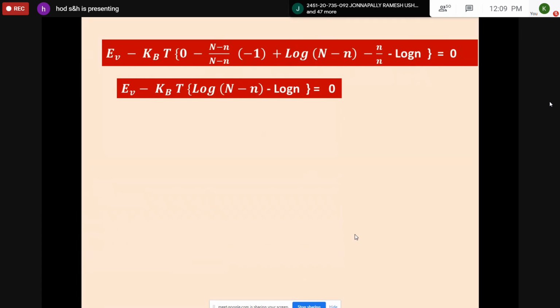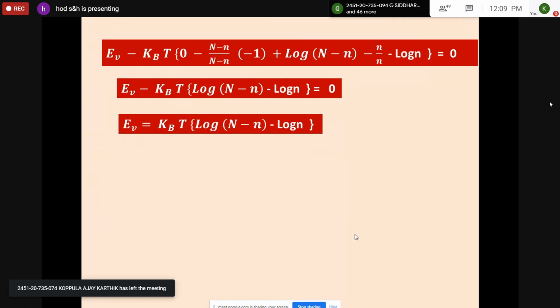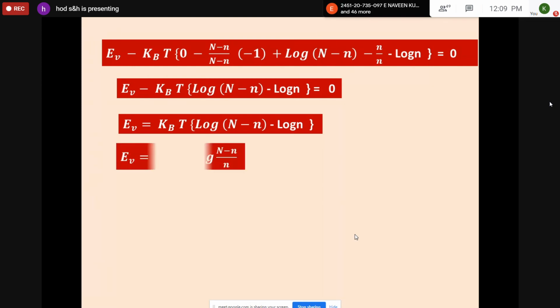Finally, we can obtain dF by dn at constant T is equal to E_v minus k_B T log (N minus n) minus log n, which is equal to 0. Now you bring the second term to the right hand side, so E_v is equal to k_B T log (N minus n) minus log n.